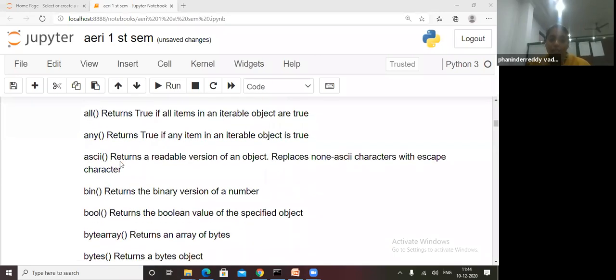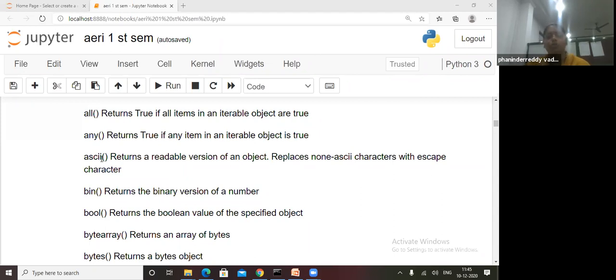ASCII means a readable version of an object, and bin returns the binary value. And ASCII value, you know that for A, some value will be there for our computer. I'll show you what is ASCII value. Bool returns the boolean value of the specified object, and bytearray. I'll show you one by one what the values are, how we will get them. And bytearray, these all are built-in data types.